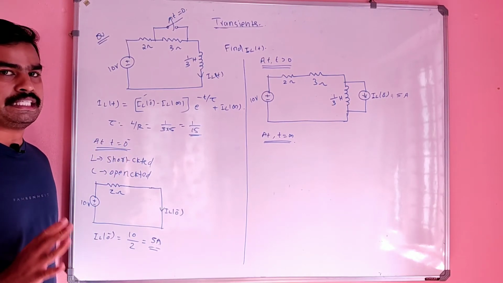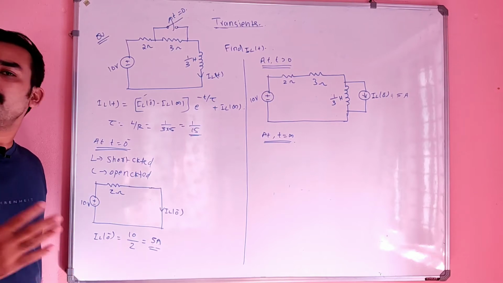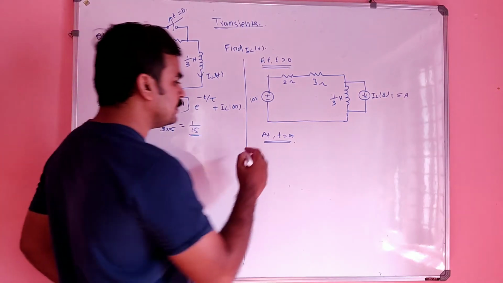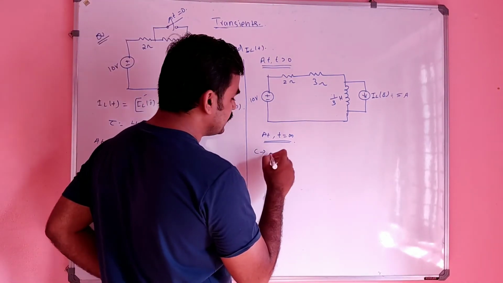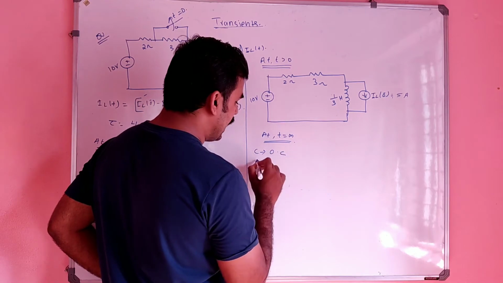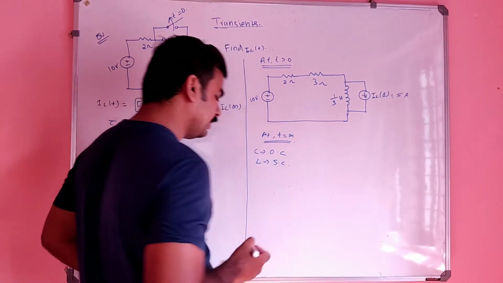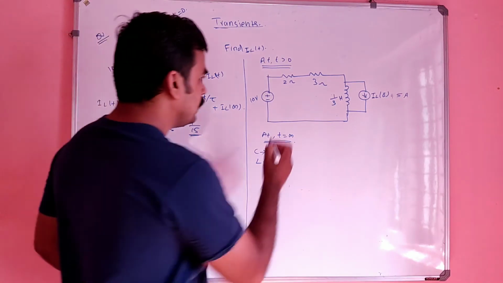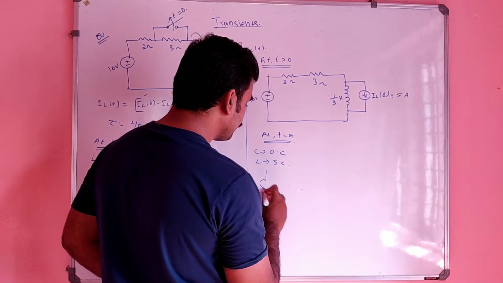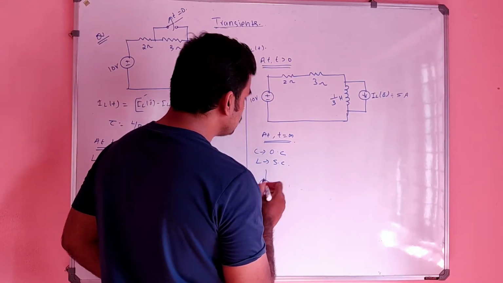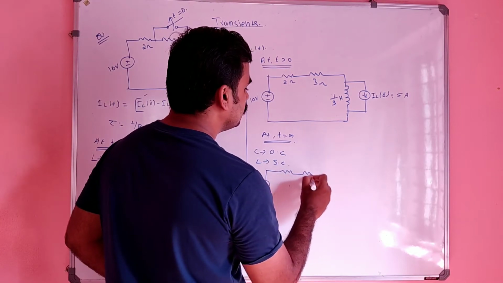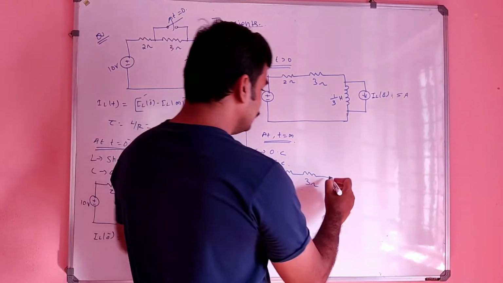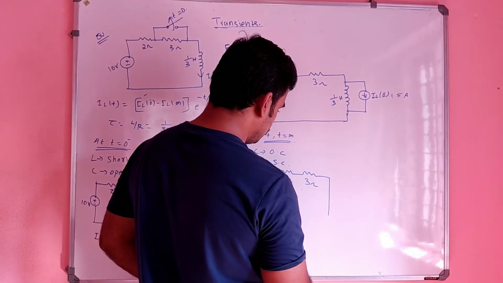What was the condition at t is equal to infinity? We know t is equal to infinity is another steady state condition. Under steady state condition, capacitor will be open circuit and inductor will be short circuit, correct? So this figure reduces like, this is 10 volt, there is no change in that. There is also no change in 2 ohm and 3 ohm. This will be like short circuited.